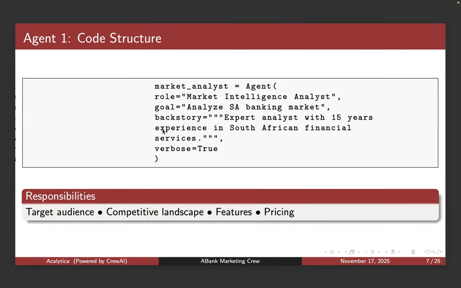As an example, Agent 1 is the market analyst. The role is market intelligence analyst, and the objective is to analyze SA banking. You also need a backstory, which is context, and you choose whether you want it to be verbose or not.